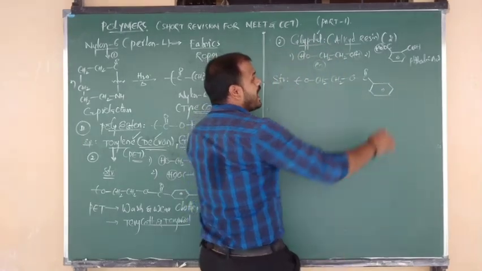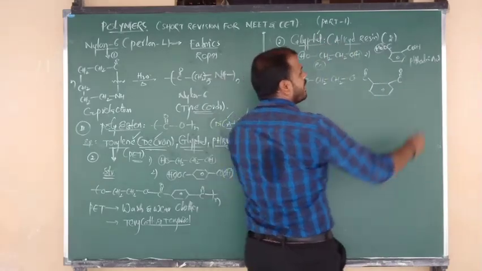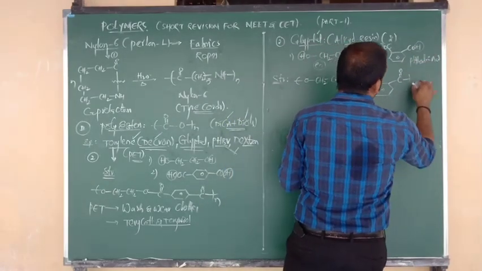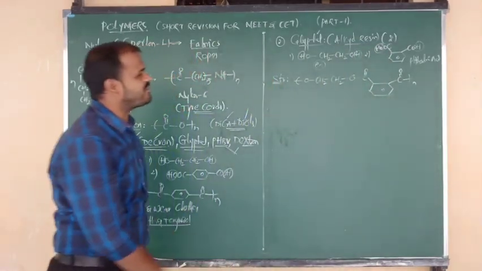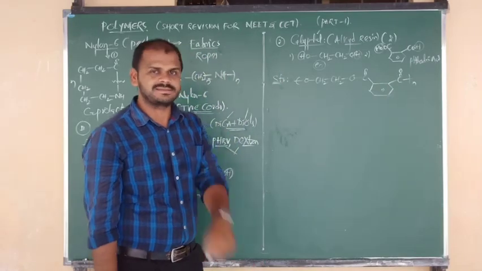Again at the ortho place another C double bond O group is there. Again we remove the OH, taken n. This is the structure of glyptol, the alkyd structure.